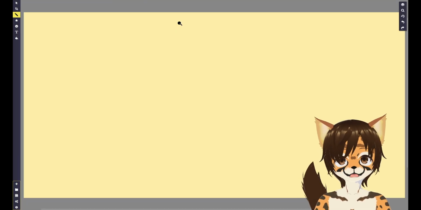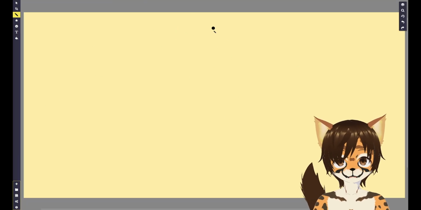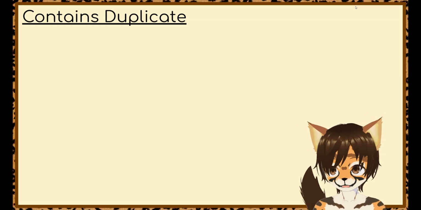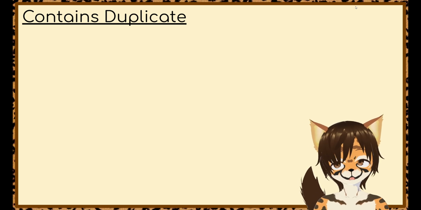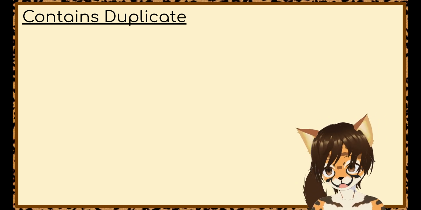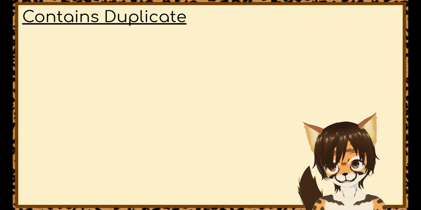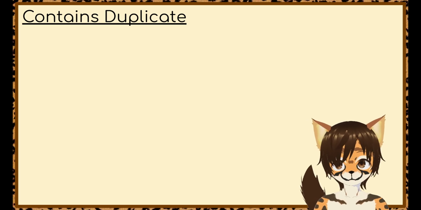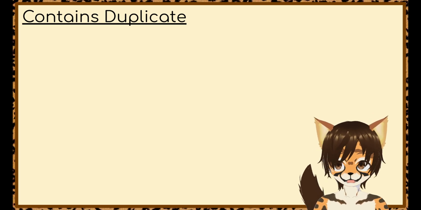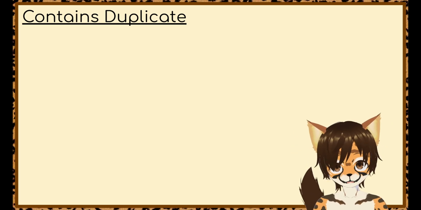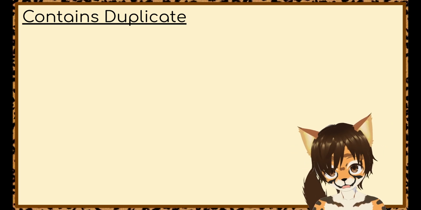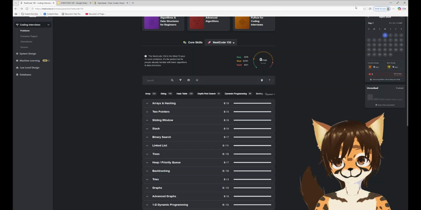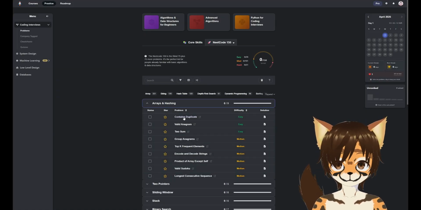Here I have a little bit of a canvas in case I need to work out some data structure stuff. Then we can come back over here. Today is Contains Duplicate, which I want to say I've never seen before, but I opened this one by accident, even though I wanted to go in blind. I actually completed it with brute force, and I looked at how to do it the more efficient way, which is using a hash map, but I can still traverse that on my own as a new thing by itself. So, Contains Duplicate. Here's our first one.